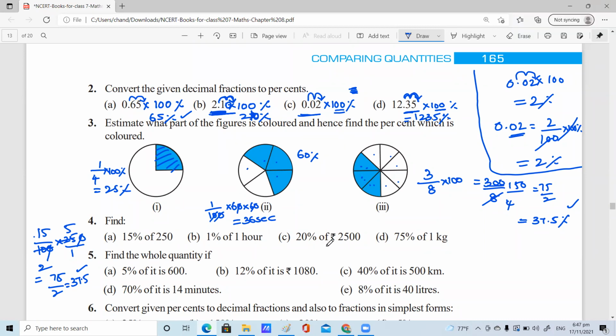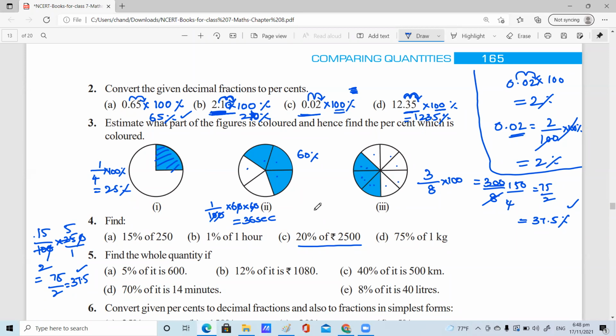Right. Next, who are going to do it? Raghav, are you there in the classroom, Raghav? Yes, ma'am, I'm there. Raghav, please answer the CBIT question.